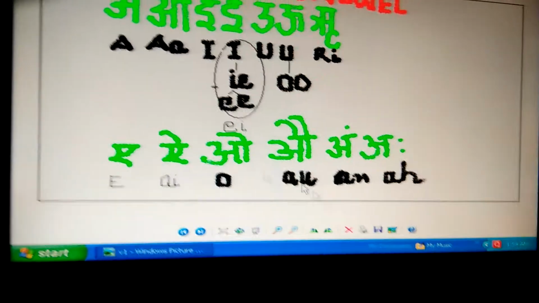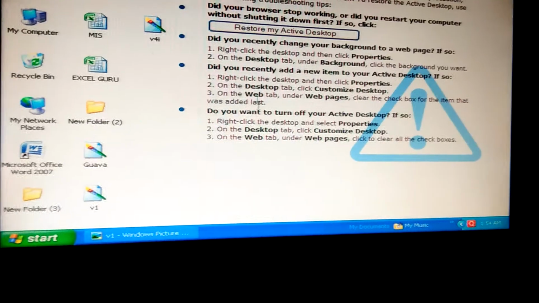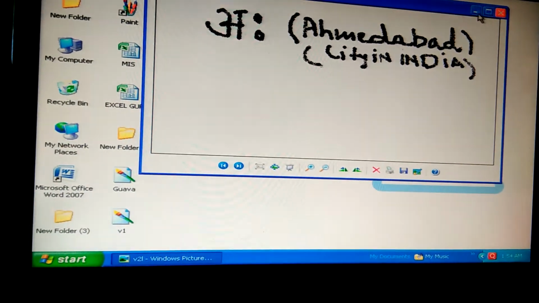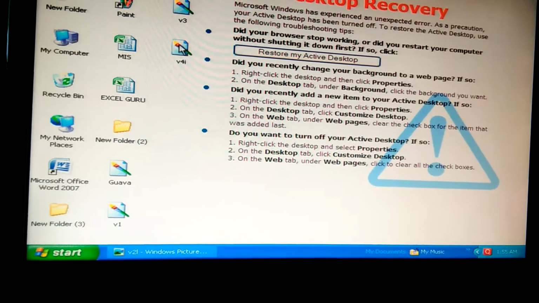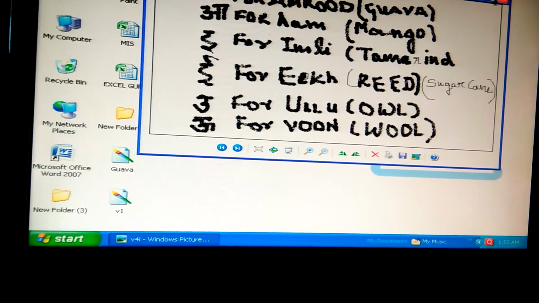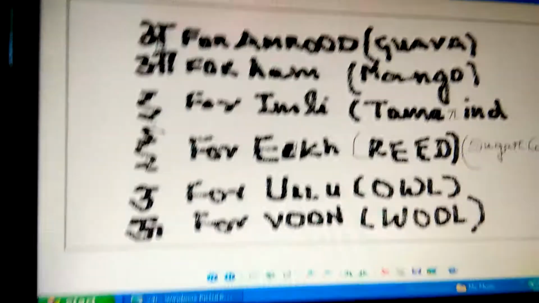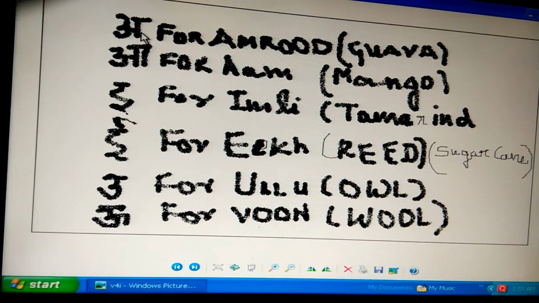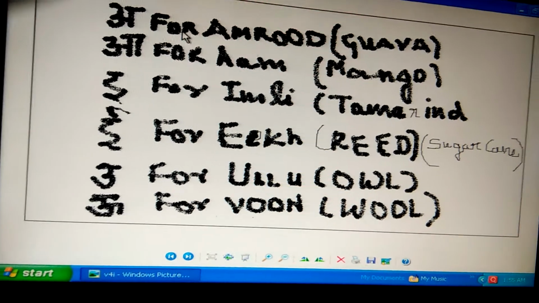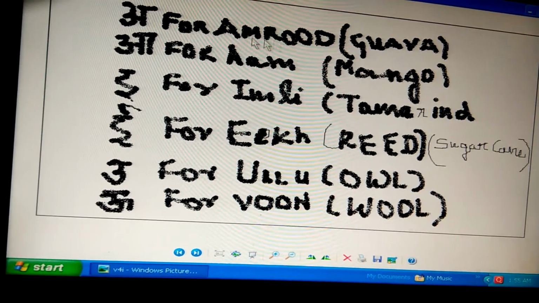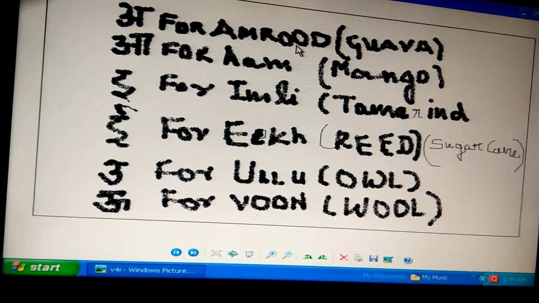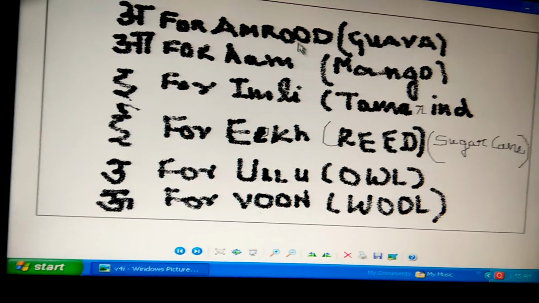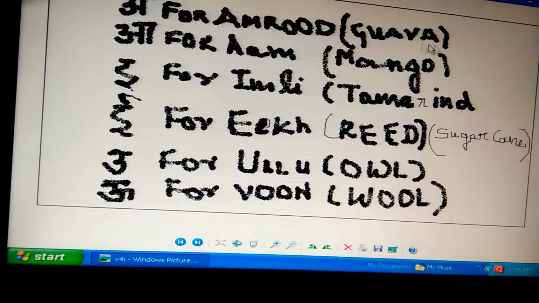See next screen. Now next screen, that is A. A for Amrud. That is English meaning guava.